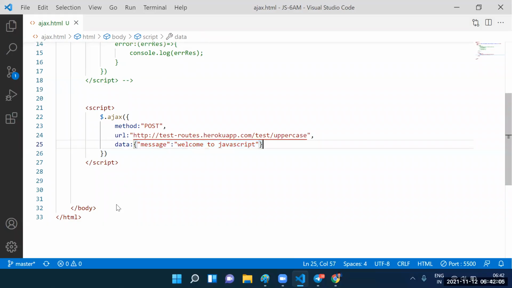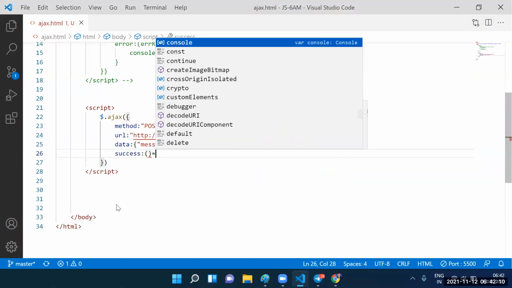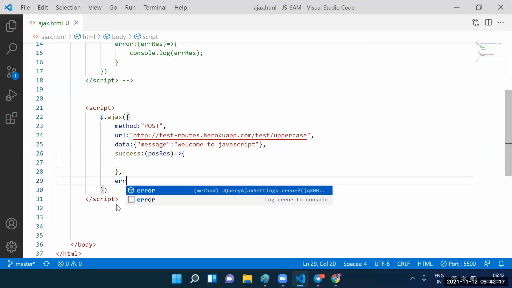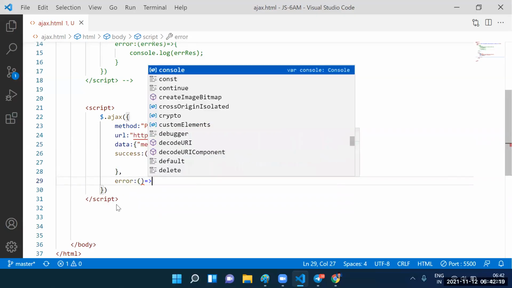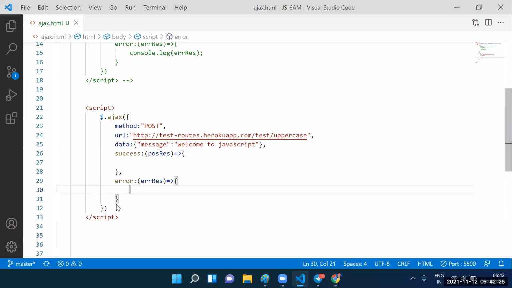Next one more pointer. If the asynchronous call succeeds, which response are we getting? We are getting the positive response. If the asynchronous call fails, which response are we getting? Another response, the error response. If the call succeeds, automatically we get the positive response. If it fails, we get the error response here.